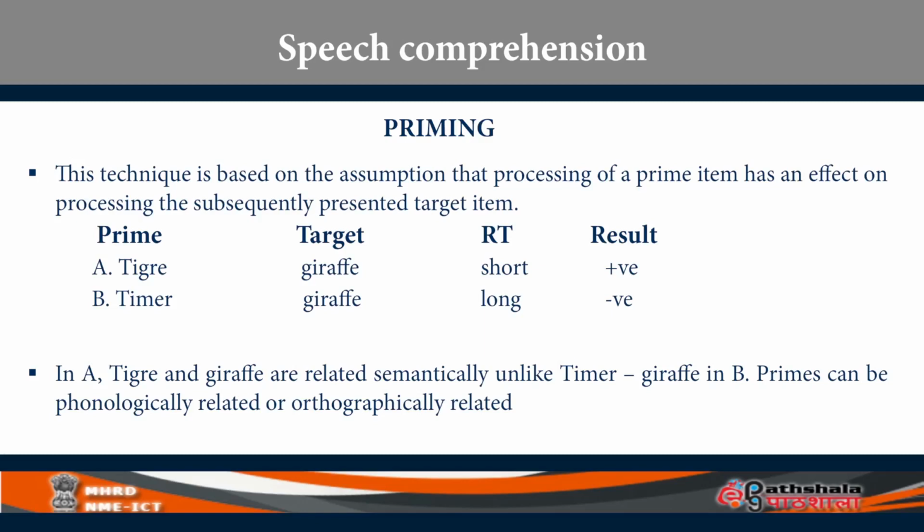So item A, tiger, is semantically related to giraffe, and therefore your response to giraffe is much shorter, the reaction time is shorter, and it is called positive priming. On the other hand, if you have heard timer and you are asked to respond to giraffe, whether it is a word or not a word, there is no relation between timer and giraffe, and therefore you take a little longer, and it is negative priming.